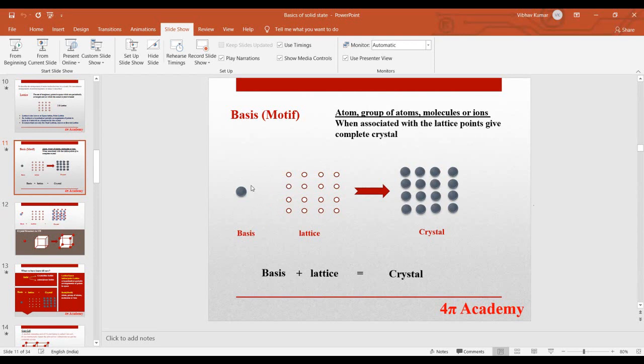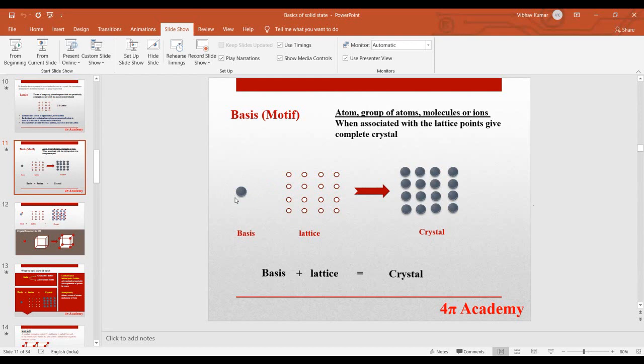Like I will tell you, suppose you have a crystal in which a single atom is present, like copper. Copper is also arranged in a regular manner in its crystal. So for this particular system in which we have only a single atom present, this atom will be known as your basis.